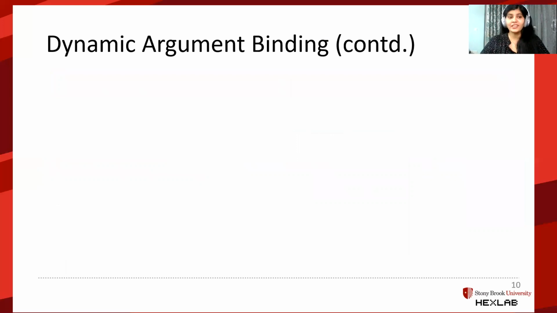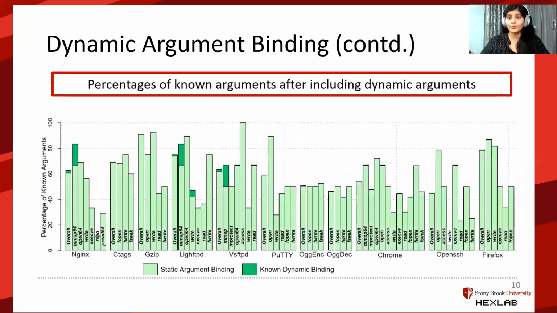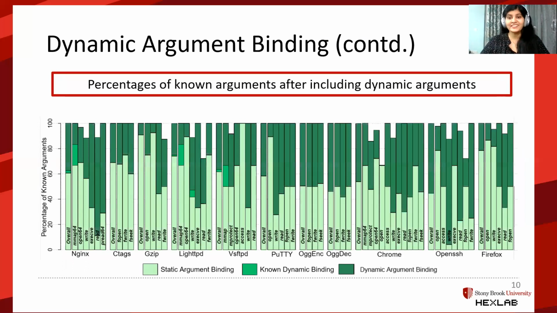Now to see what we gained from this phase. These are the percentages of known arguments with only static binding. It's the same plot that we previously saw. Adding dynamic binding to it, we can see that it provides us a near complete coverage on the arguments passed.